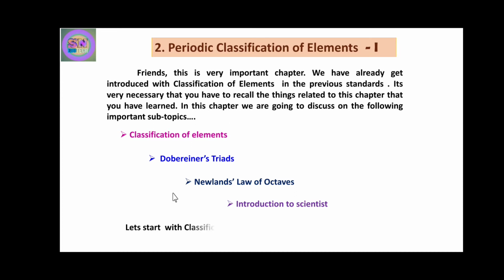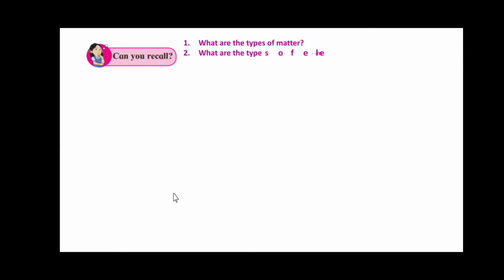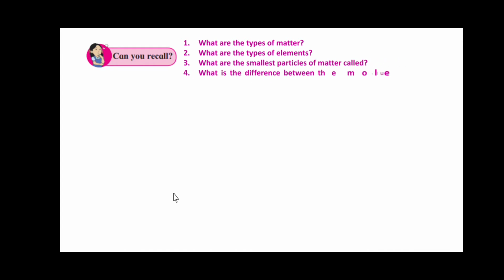Let us start with the classification of the elements. Before starting, we should recall the types of matter that you already learned in the previous standard. The types of matter are pure substances, that is elements and compounds, and mixtures. Second, what are the types of elements? The types of elements are metals, non-metals, and metalloids, that we already know.